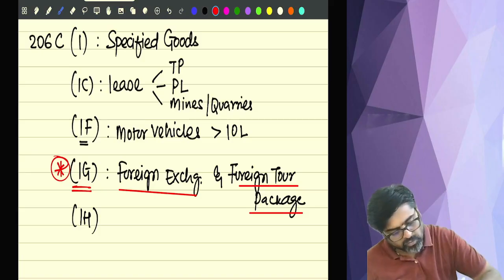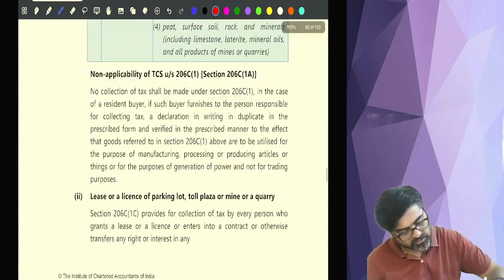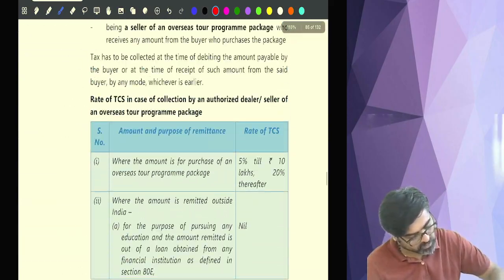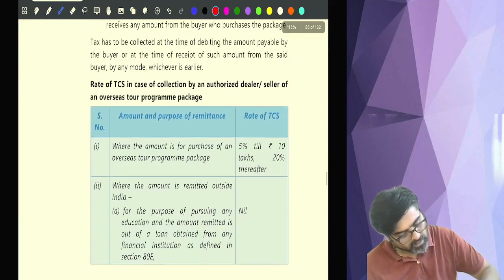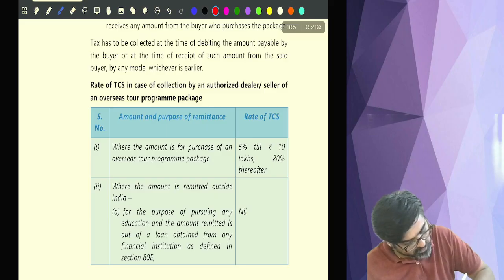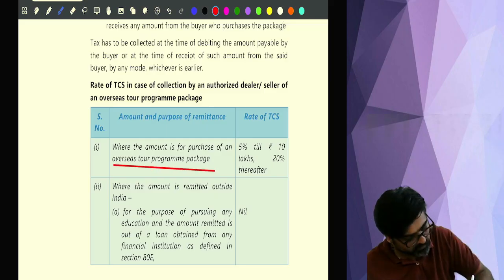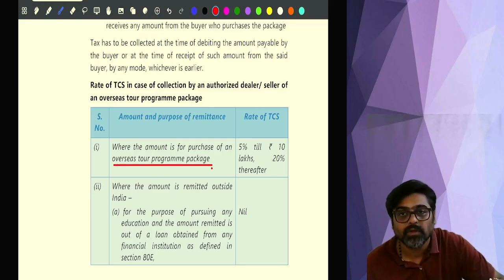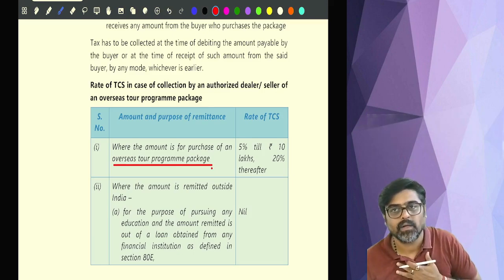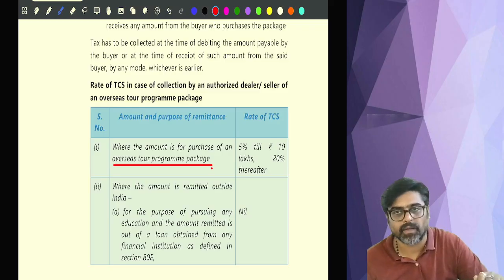Okay. So if you go and check, see here now they have given you thresholds. See what this is? Amount is for purchase of an overseas tour program, tour package. So I am a foreign tour operator and you are purchasing a foreign tour from me.